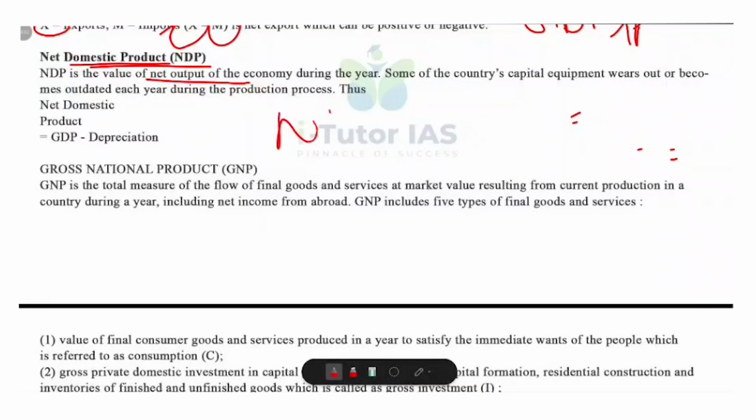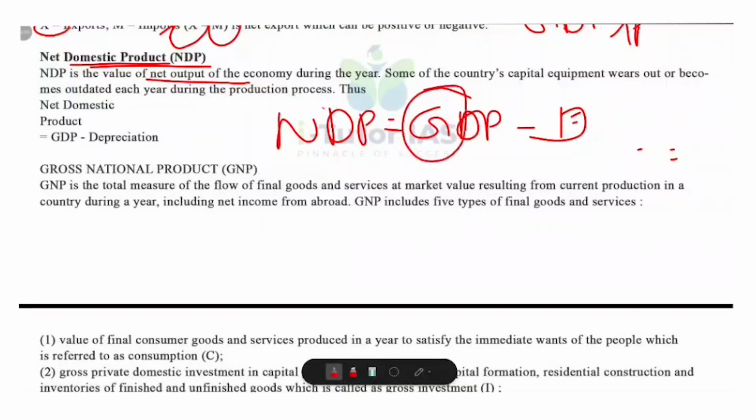So NDP is equal to GDP minus depreciation. Always remember that NDP does not include depreciation. Okay. So G means gross, N means net. Gross always has depreciation and net doesn't have depreciation. So NDP is always equal to GDP minus depreciation. GDP means gross domestic product, or total value of all goods and services produced, and depreciation is the value of capital that has worn out or become obsolete during the year.